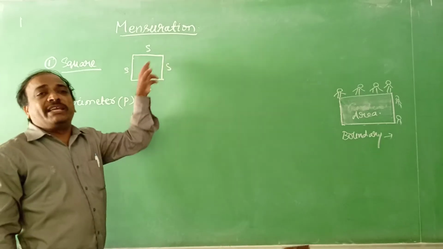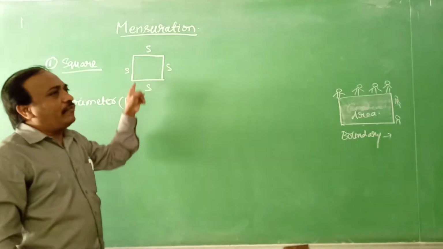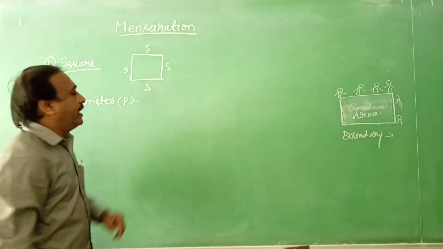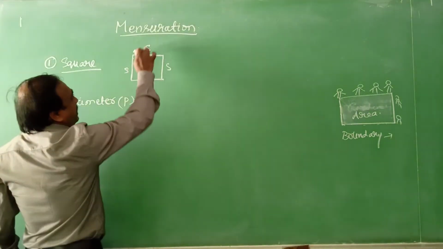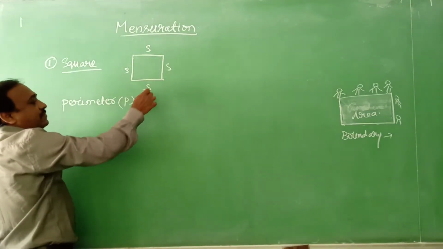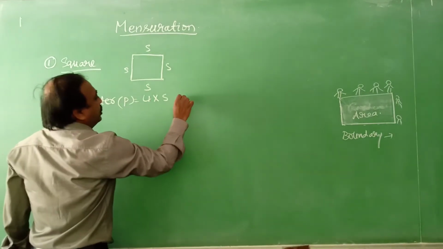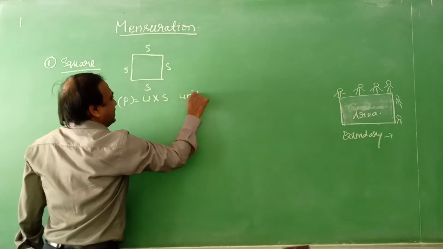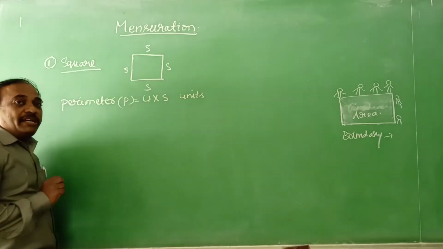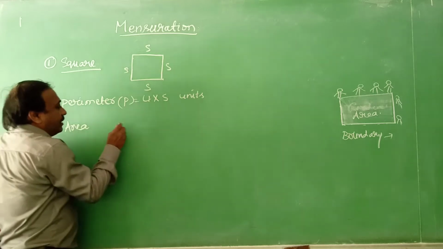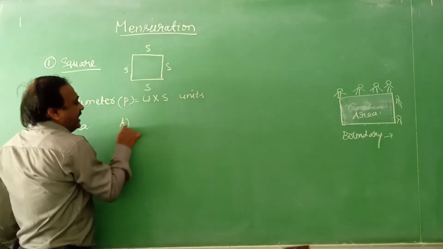Total length of all the boundaries is called the perimeter of the square. That is S plus S plus S plus S, which we already learned. 4 into S units. This is the perimeter of the square. Area is denoted by A.